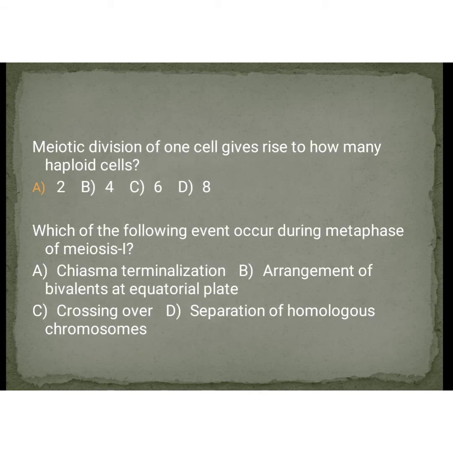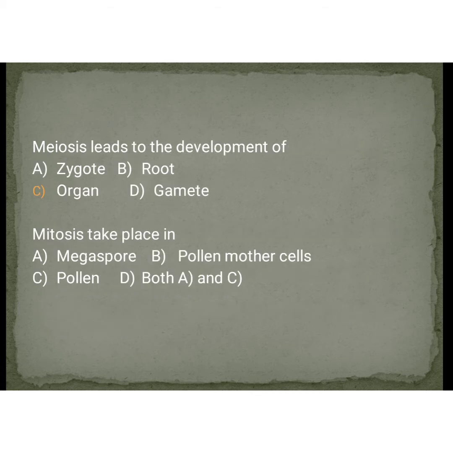That is, meiotic division of one cell gives rise to how many haploid cells, okay. It is a very basic question. If you know the definition, you can answer. And which of the following events occurs during metaphase of meiosis 1? These two are very important. If you didn't watch mitosis and meiosis video, please watch it. Coming to the answer, meiotic division of one cell gives rise to 4 haploid cells, and during metaphase, arrangement of bivalents at equatorial plate takes place, okay, during metaphase of meiosis 1.